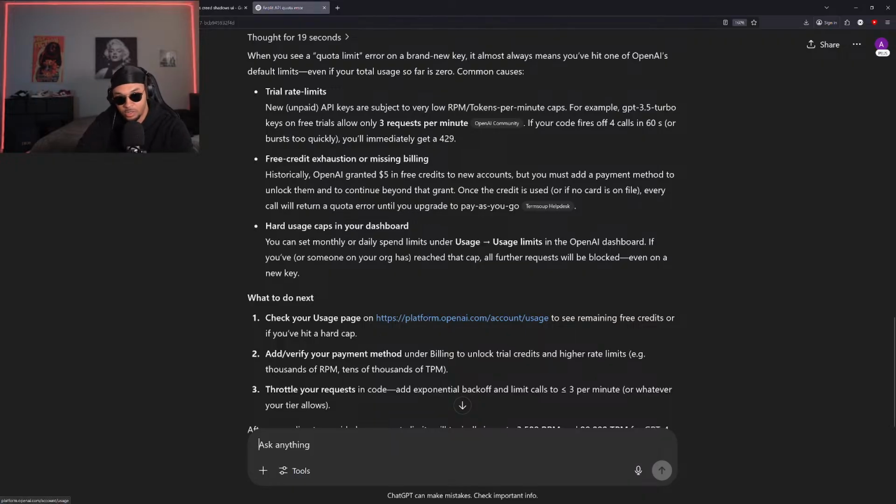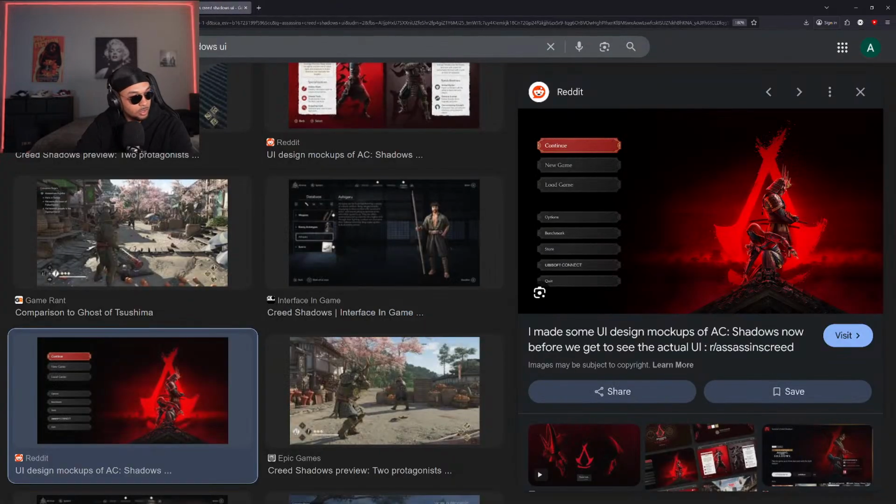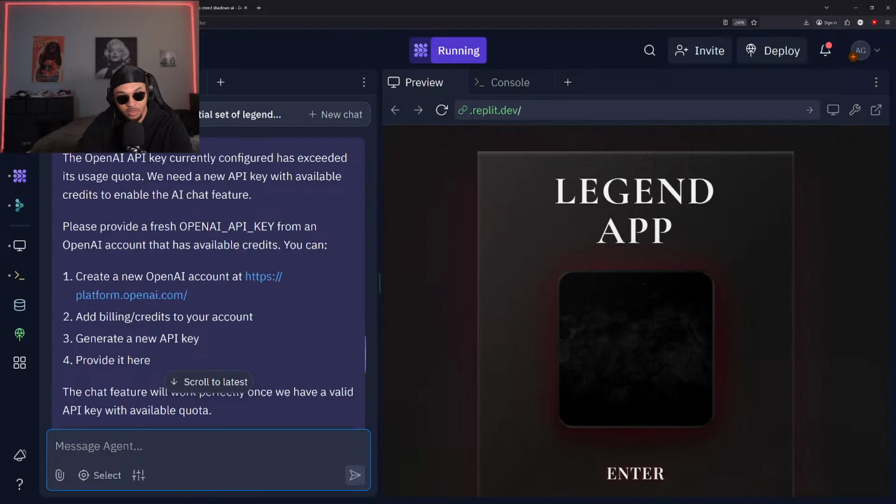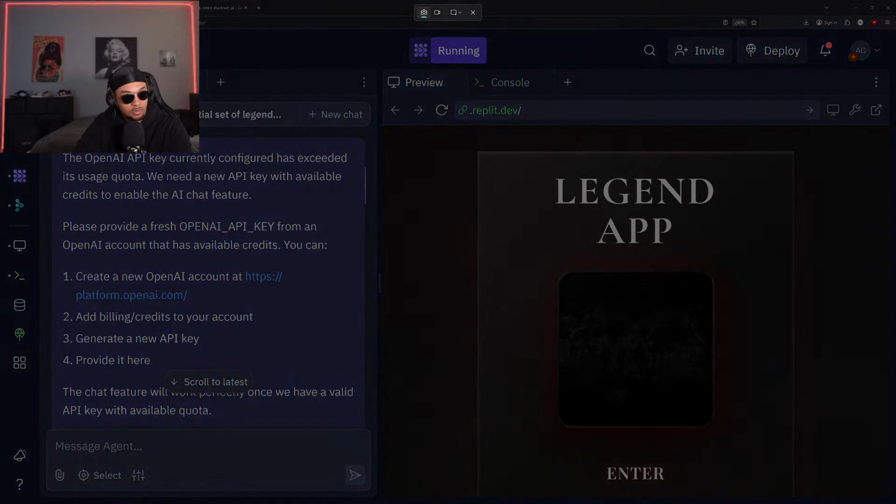Let's check out the usage. Let me get this out of here really quick. So let me verify my usage. Maybe there's some information that we need to add in or things like that. Yeah, I see I haven't spent anything on here, and I have a good amount of budget on here. So let me try and get that solved.